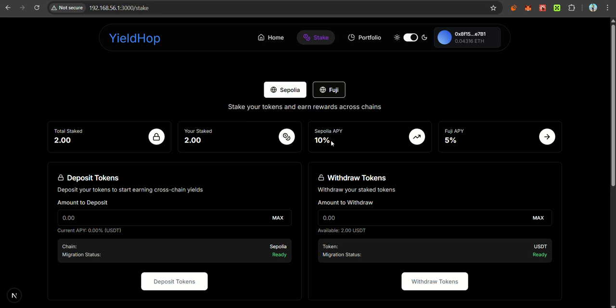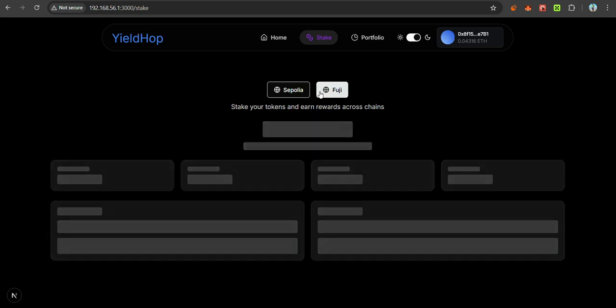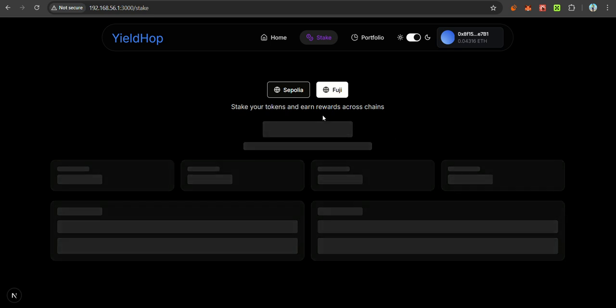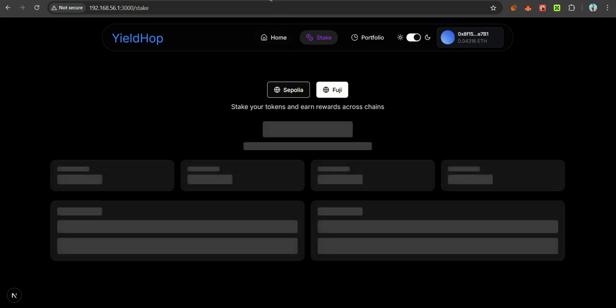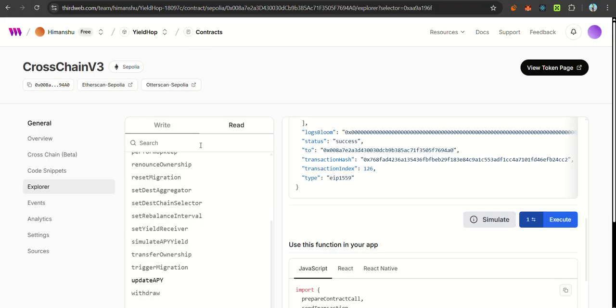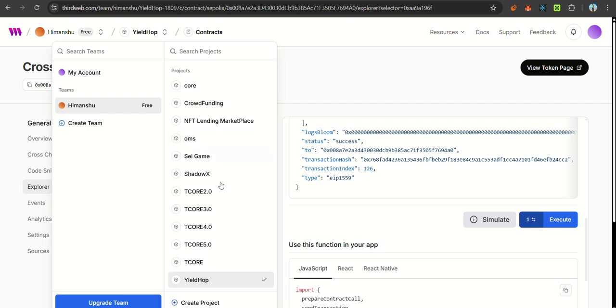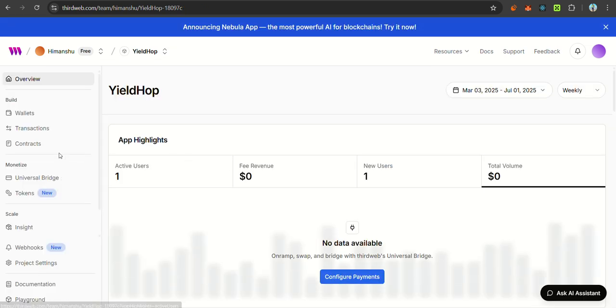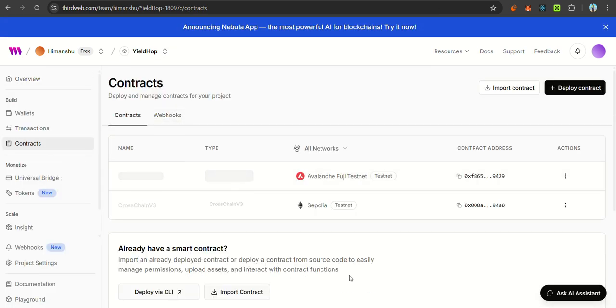Currently we are on 10% APY on Sepolia and 5% on Fuji. So I will increase the Fuji APY and reduce the Sepolia APY. I am doing it. Now let's go to the YieldHop contracts.